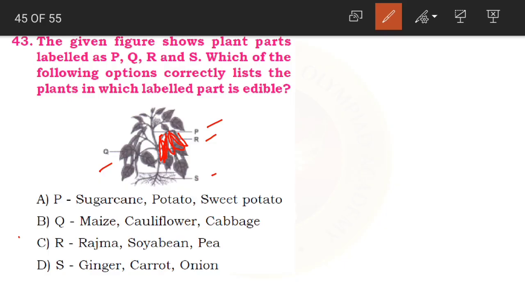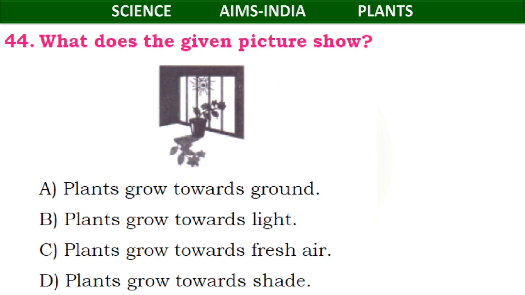That part is edible. So here in our question, C option is the correct answer. Okay children, because you can see the soya bean tree, pea tree, this is rajma, so that type of tree. Because of that particular vegetables, this R part is edible. So that is why C option is correct. Now we'll go to the 44th question children.